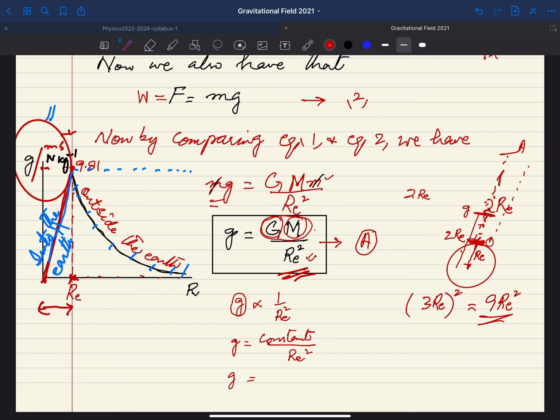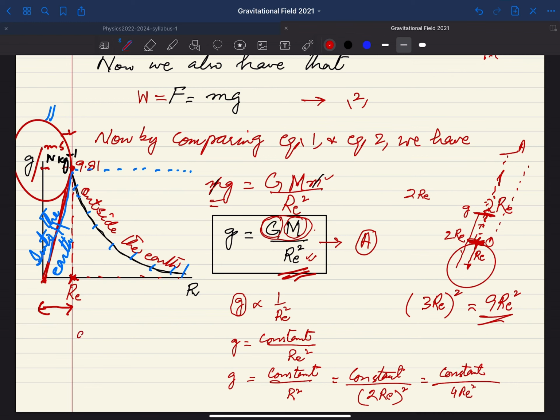So if you write this way, the distance is not Re but R square, and suppose R is given as double of Re, so 2 Re you can write here, be careful. And when you take the square of this, you have constant over 4 Re square.